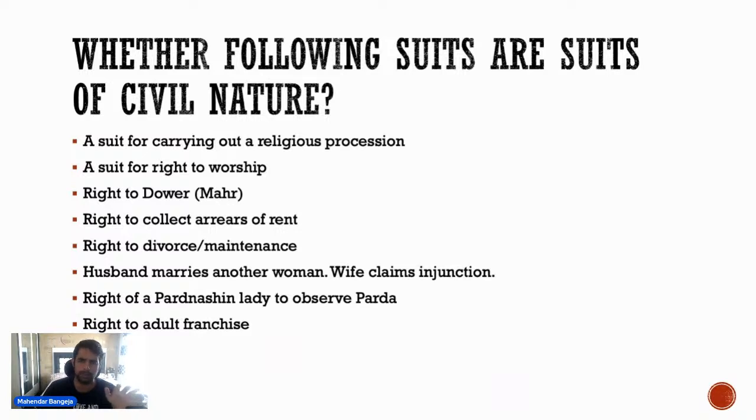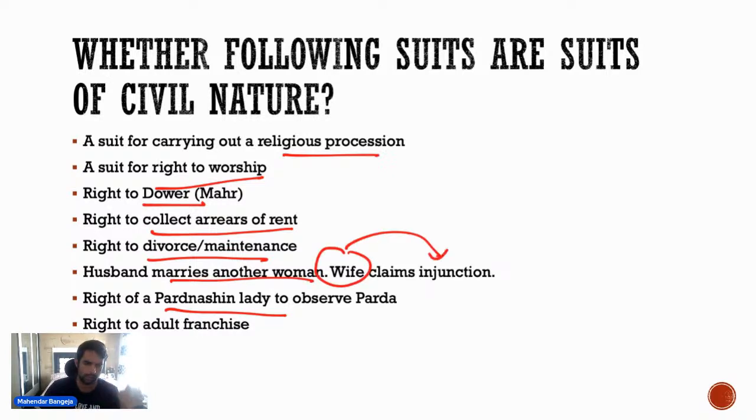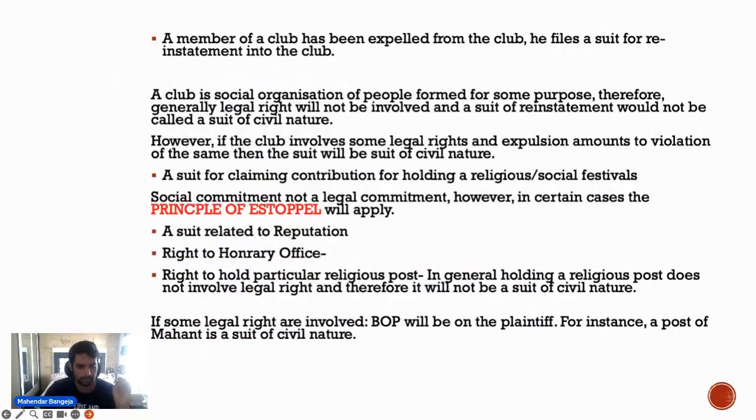These are the few examples of suits which are of suits of civil nature. जैसे suit for carrying out a religious procession, suit for right for worship, right to dower, right to collect arrears of rent, right to divorce, right of a pardanashin woman to observe parda. If husband marries another woman and wife claims injunction, that will also be a suit of civil nature, because husband is under an obligation not to marry a second wife. Right of adult franchise, all these are suits of civil nature.